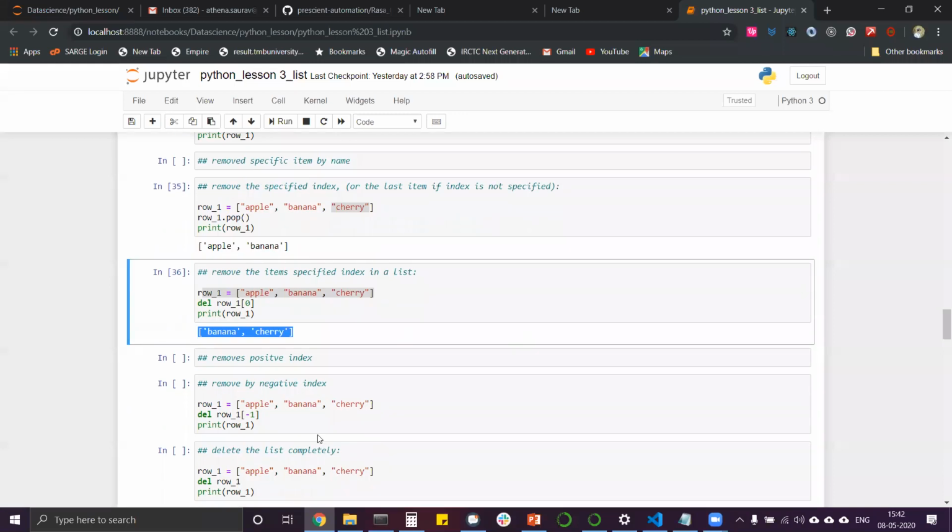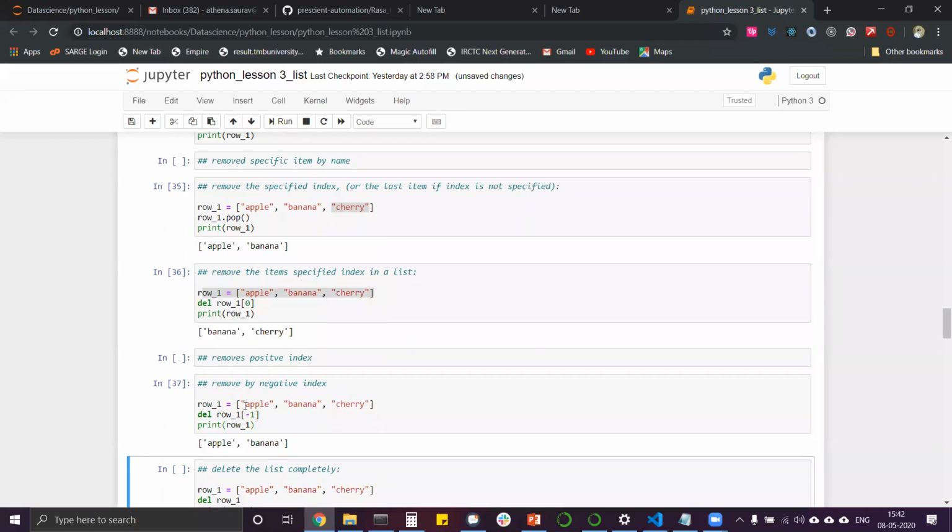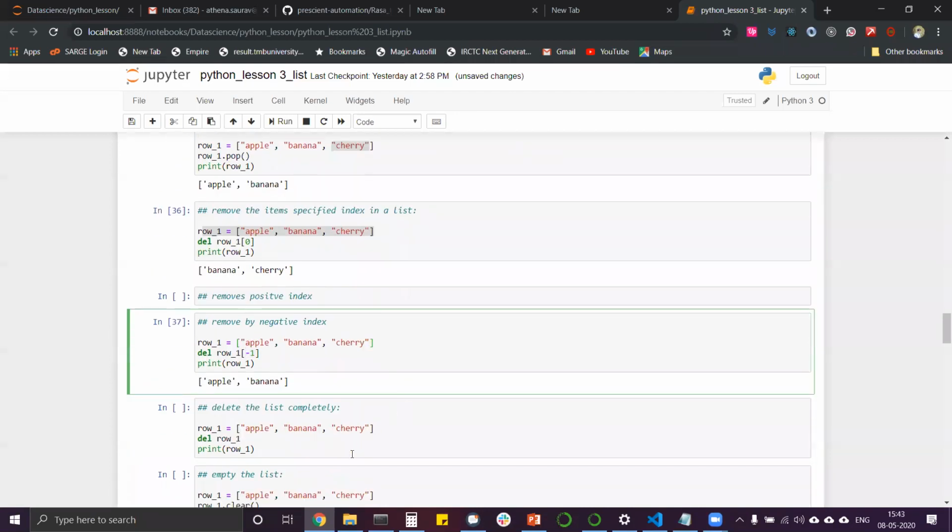In the same way you can do this for a negative index as well. If we type -1 instead of 0, it will remove the -1 position. What is the -1 position? That is cherry, not the apple. It is -3, -2, -1. So it will remove that cherry. Yes, exactly. We can also use this command for deleting the entire list.